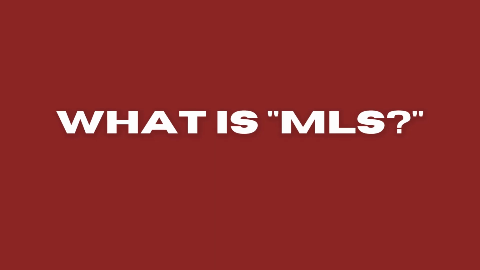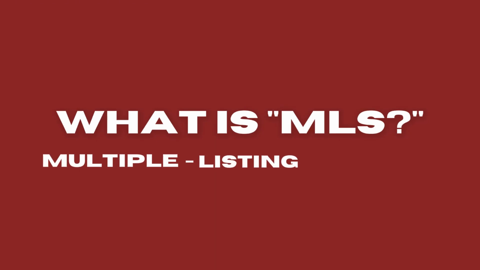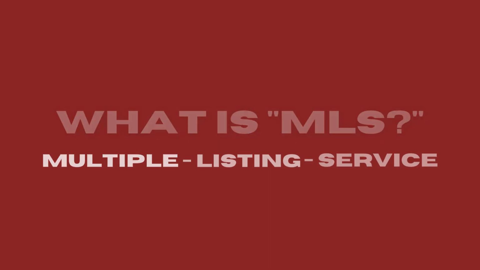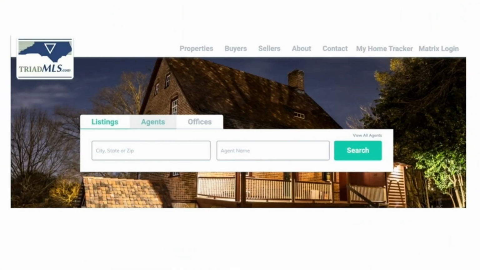All right, so what is the MLS? You should already know what that stands for, multiple listing service. This is what it looks like. So this is the Triad MLS. All right, this is the website: listings, agents, offices, etc. That's what they have access to.